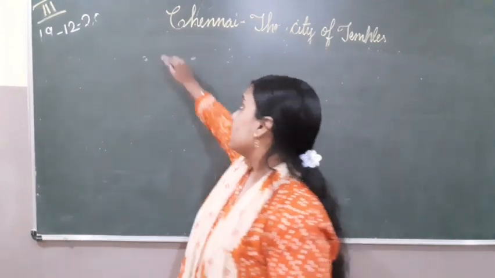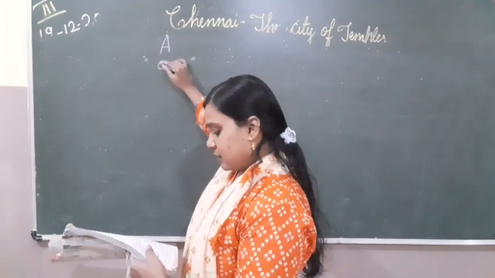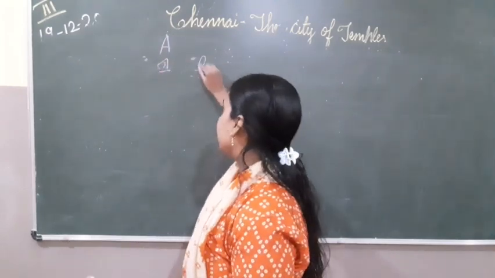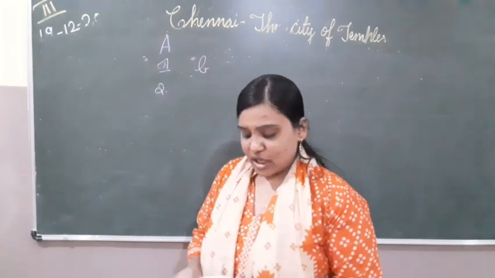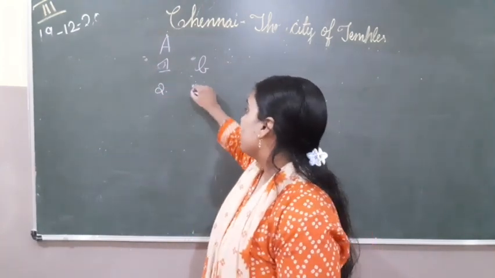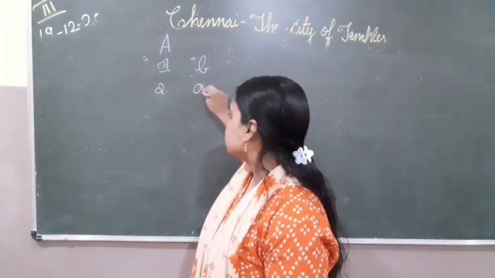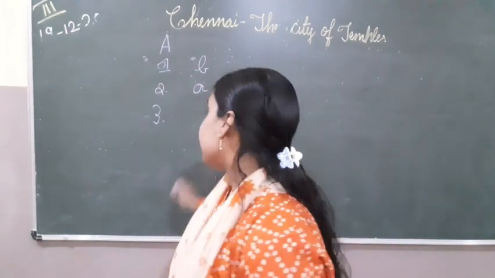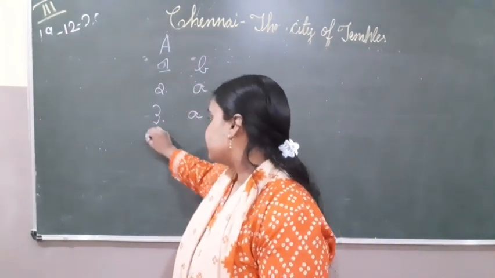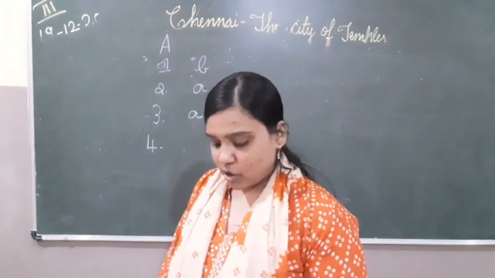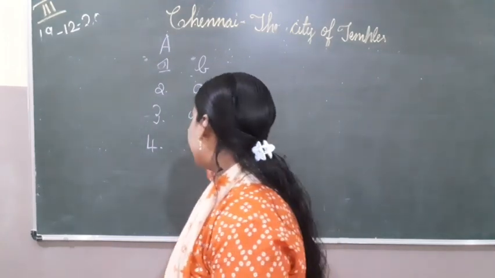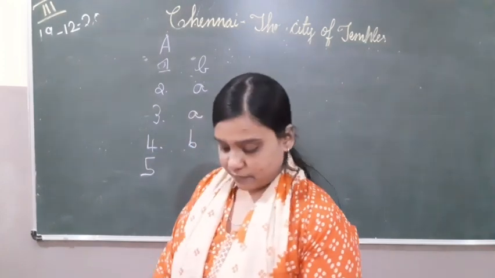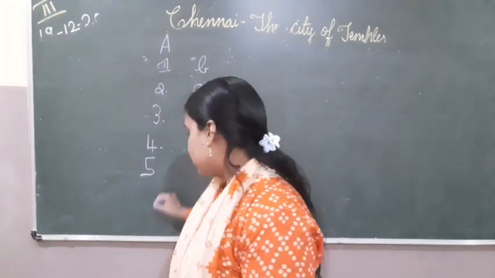Now we will start with the exercises part. Tick the correct option. Chennai is the capital of: option B, Tamil Nadu. Second, Chennai receives more rainfall during winter, option A. The main food of people of Chennai is rice, option A. Chennai is located on the Coromandel coast of Bay of Bengal, option B. Fifth, the main language of Chennai is option B, Tamil.